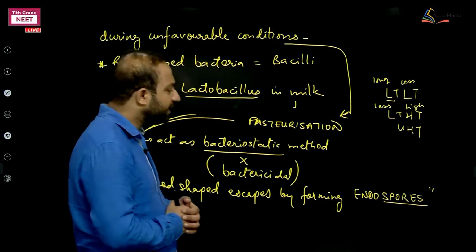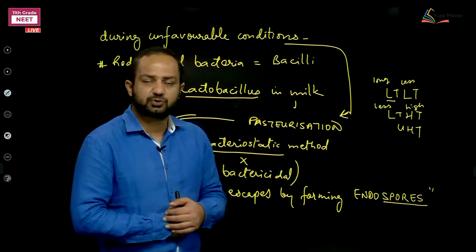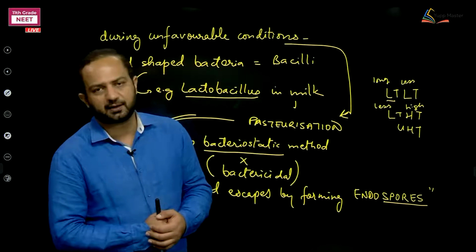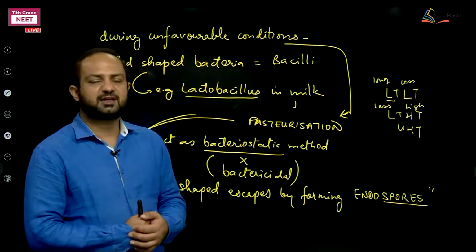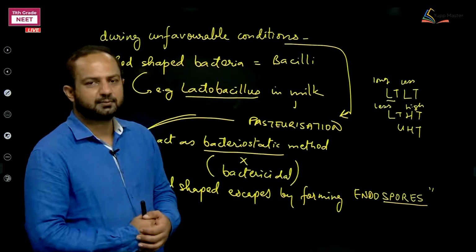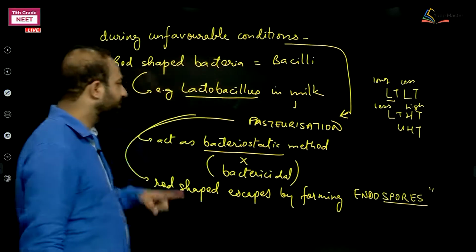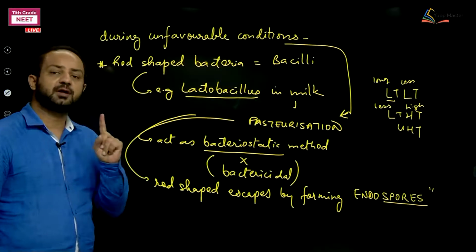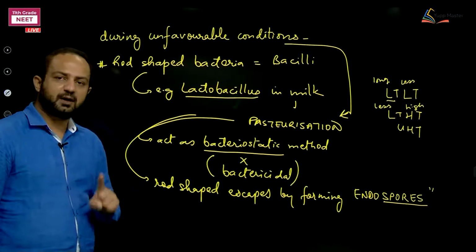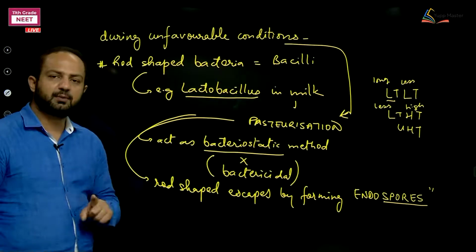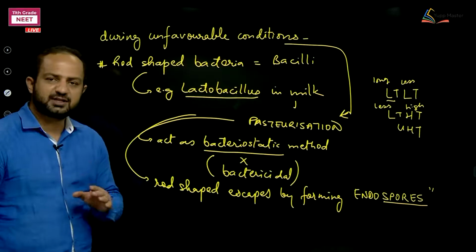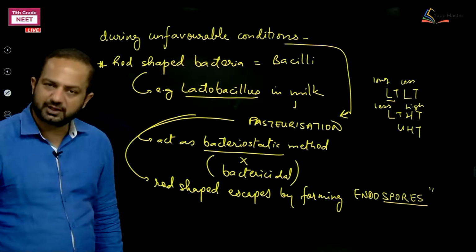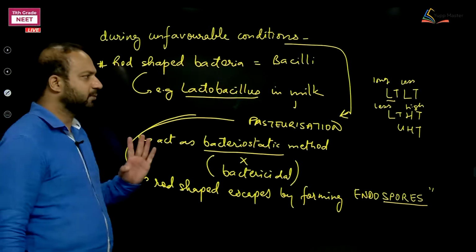So why is the milk getting sour? Because the bacterial cells are coming out from their endospores and they are multiplying. When they start multiplying, they make the milk sour. So that's why we say pasteurized milk can be converted into curd. If sterilization is done, that milk cannot be converted into curd; it cannot be made sour. Sterilization is different. It is bactericidal. Pasteurization is bacteriostatic. Okay, be clear about these things.